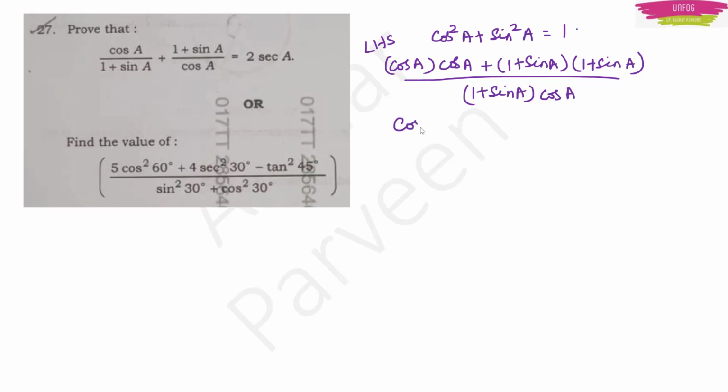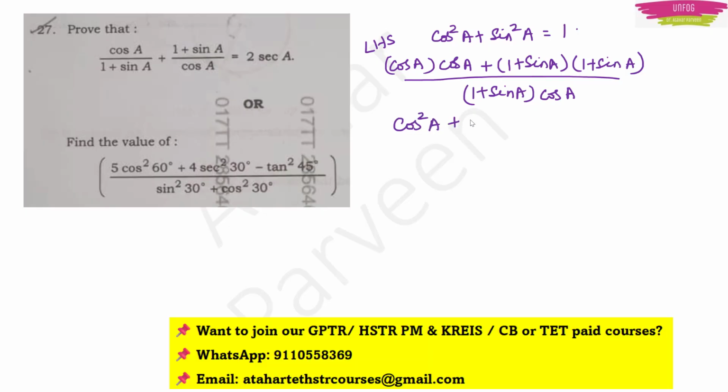Okay. So here I have cos square A plus 1 into 1, right? So I can also write it directly as 1 plus sin A whole square over 1 plus sin A into cos A. Now clearly in the numerator I have cos square A plus sin square A. Actually I am splitting this.